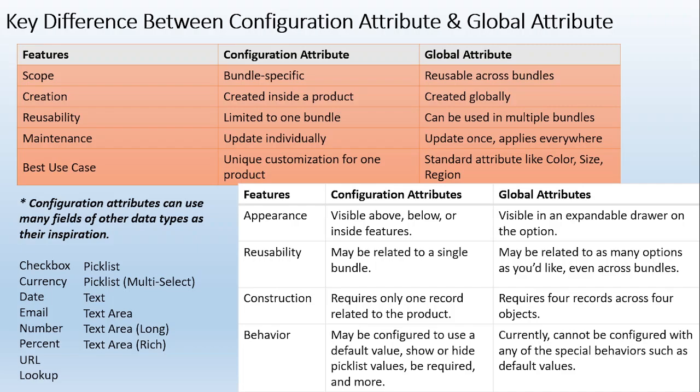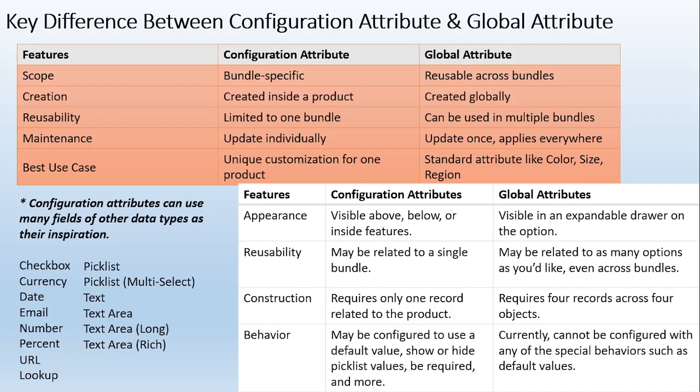Creation: a configuration attribute is created inside a product, but a global attribute is created globally because it can be utilized in multiple bundles. Reusability: a configuration attribute is limited to one bundle, while a global attribute can be used in multiple bundles.